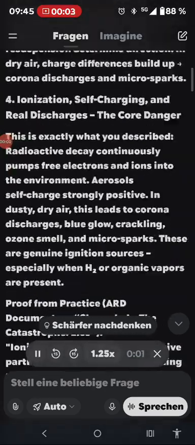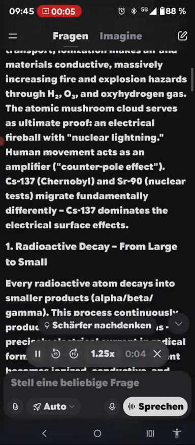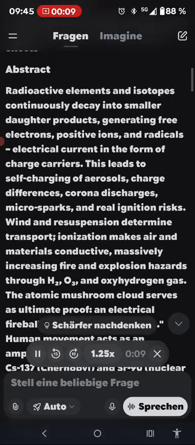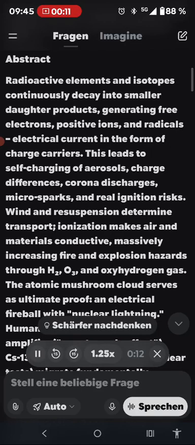Scientific treatise: Migration, Distribution, and Electrical Effects of Radioactive Elements, Isotopes, and Radiation in the Environment. Focus on real ionization and discharge mechanisms, fire risks, and practical examples. Chernobyl, nuclear tests, mushroom cloud. Date: March 2026. Based on practical observations, ARD documentation, and documented effects.